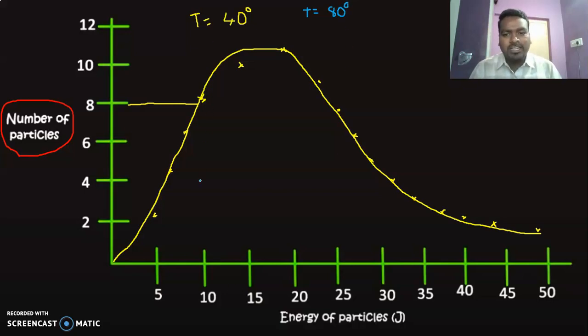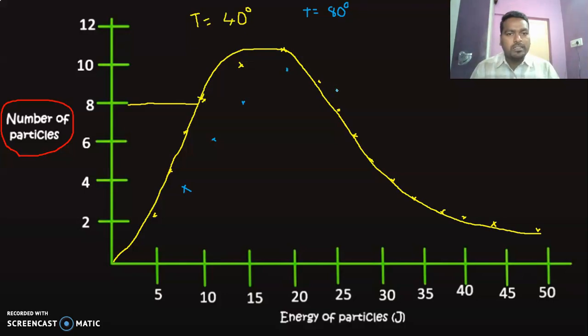So at 40 degrees, 2 molecules carry 5 joules. Now it is increased, so maybe 3-4 molecules carry that energy, and 6 molecules carry 12 joules of energy, and 8 molecules which earlier carried 10 joules now, after the increased temperature, have an energy of 15 joules, and here the energy is nearly 20 joules.